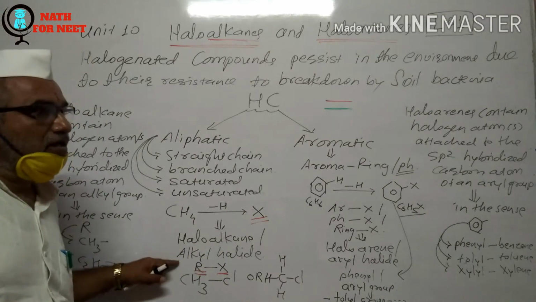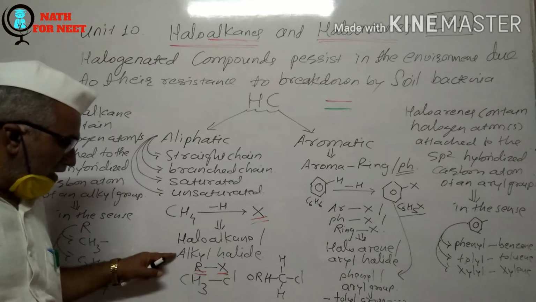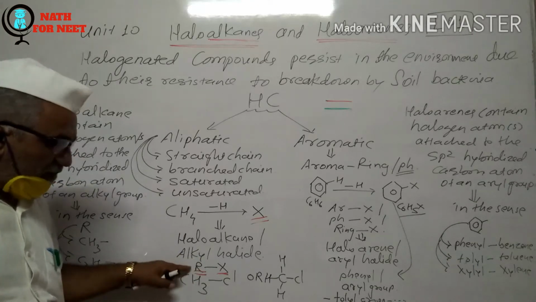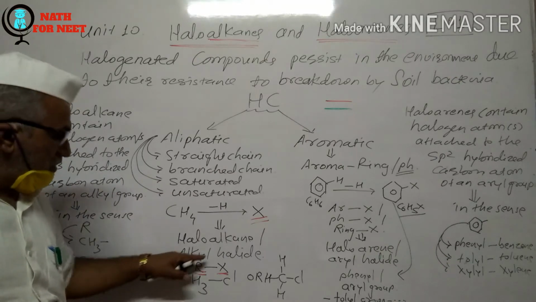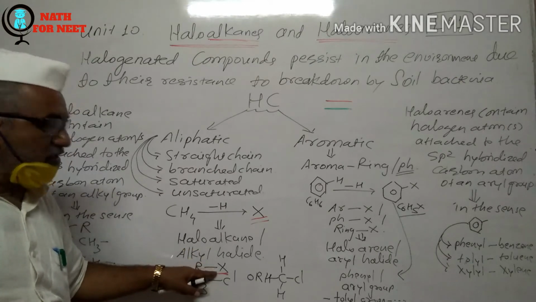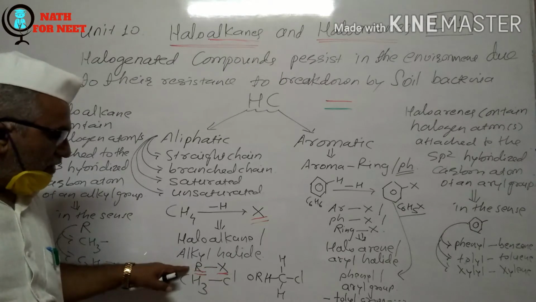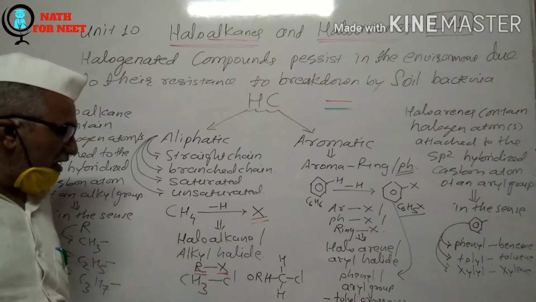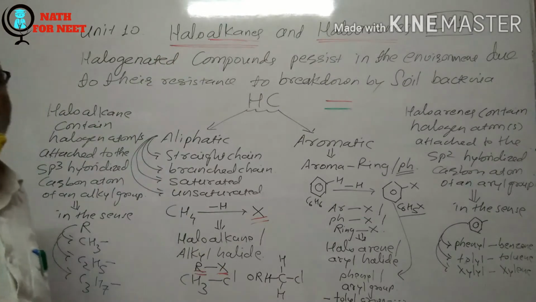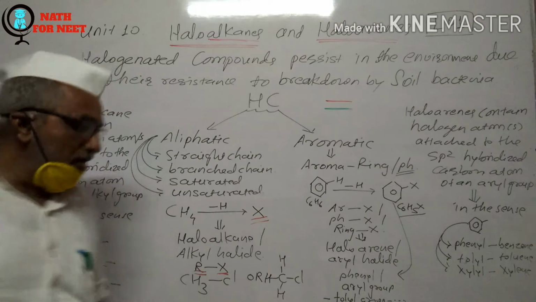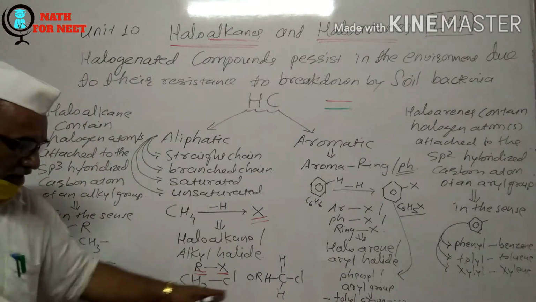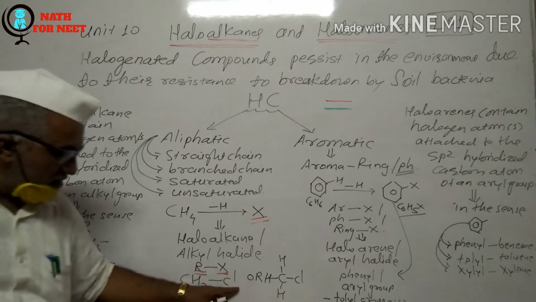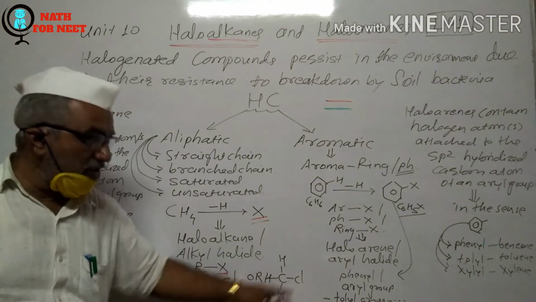Haloalkanes are also known as alkyl halides, because the alkyl group is represented with the capital R and the halogens are represented with X. So this is the combination of an alkyl group and a halogen atom, and hence it is referred to as an alkyl halide. This is methyl chloride, and it can be written as CH3Cl.